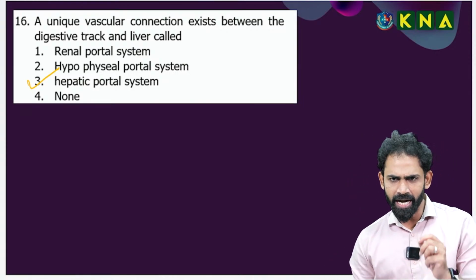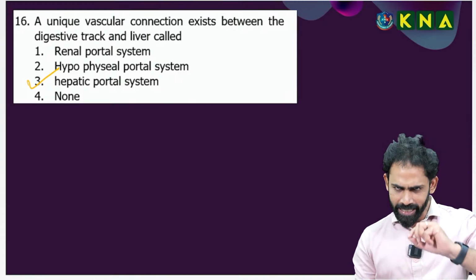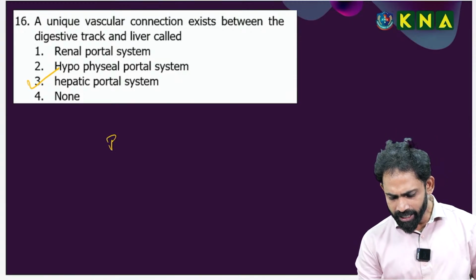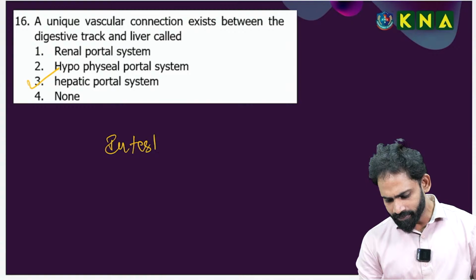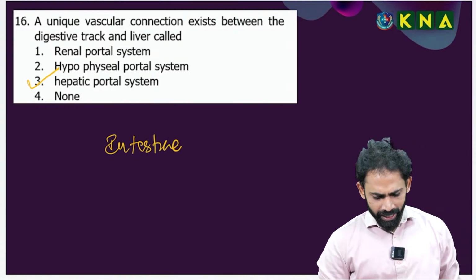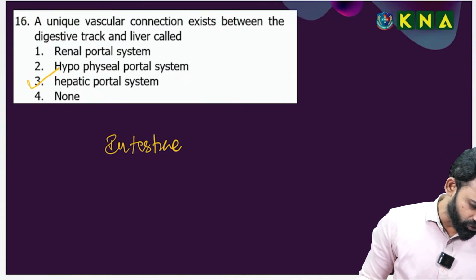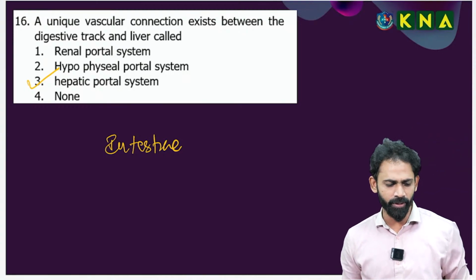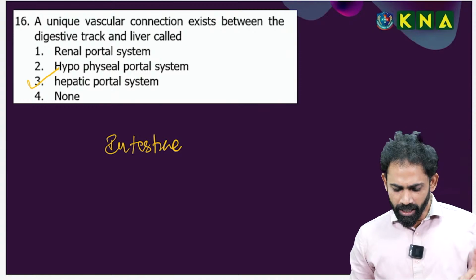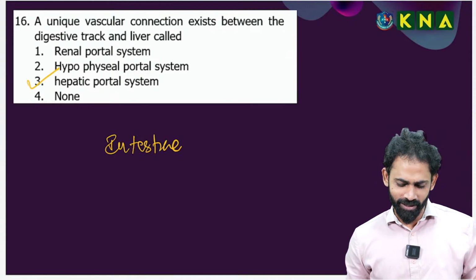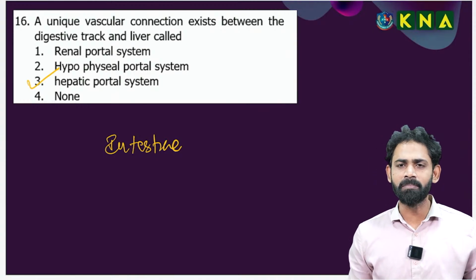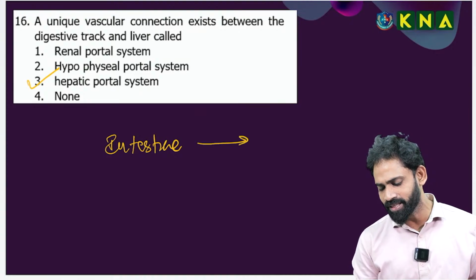Hepatic portal circulatory system is a special vascular connection, a blood connection between the intestine and the liver.